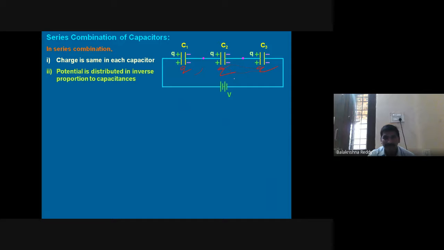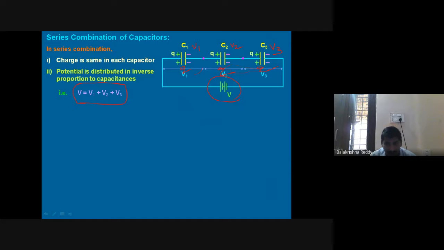Now, you can understand here, since potentials are different, whatever potential I have supplied from this V, across C1 it is V1, across C2 it is V2, across C3 it is V3. Therefore, I can write it as: the total potential supplied by the battery is equal to the sum of the individual potentials across each capacitor, that is V equal to V1 plus V2 plus V3, right?